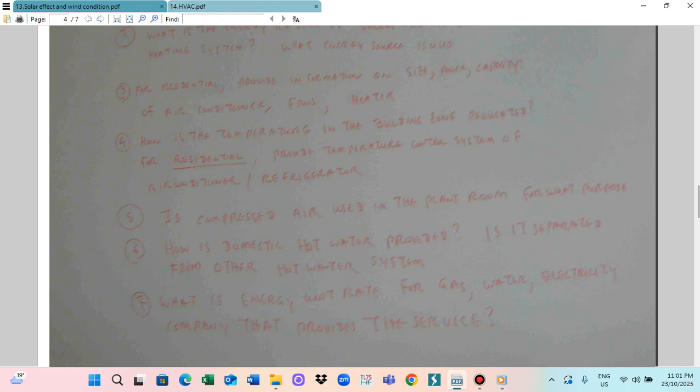The water bill is normally paid by the landlord. But if you are in your own home, in this case you have to pay your water bill. So this is the energy rate, water rate and gas rate. This is different from one family to another family. So this is what you have to provide.